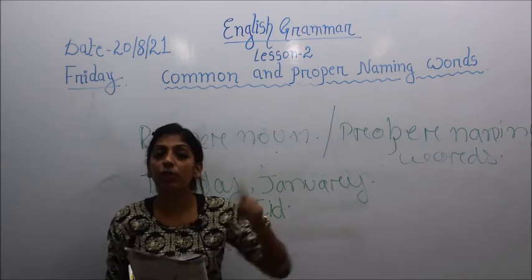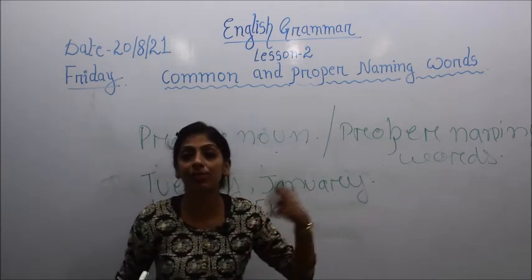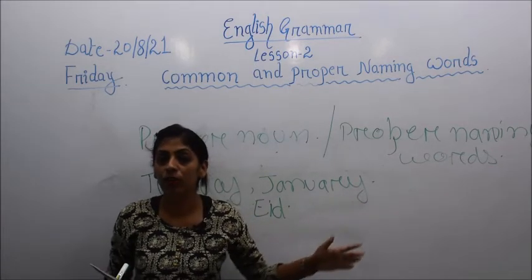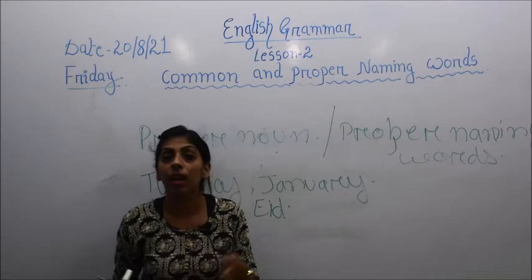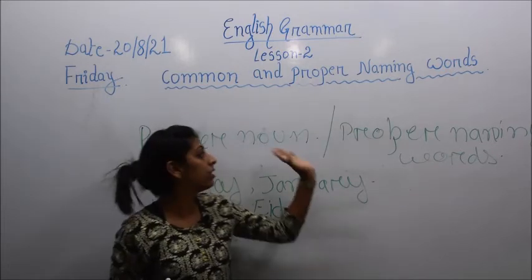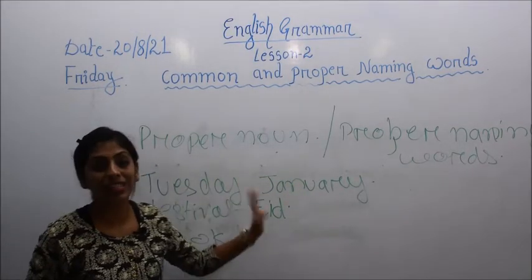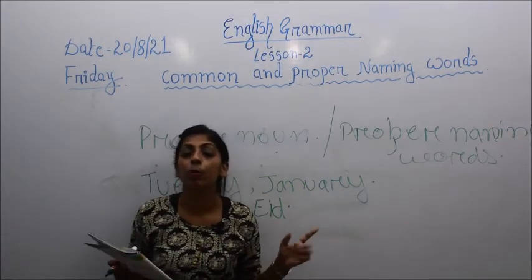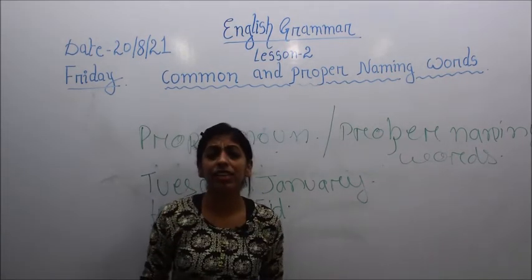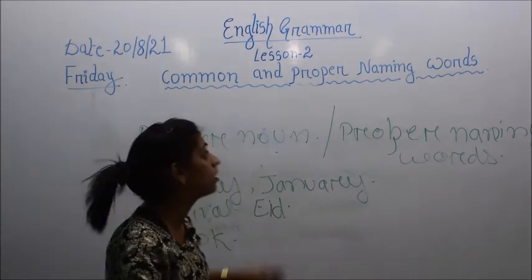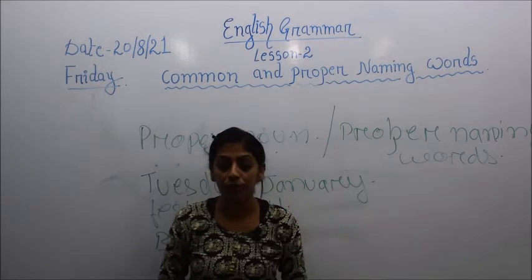Then, my favorite festival is Pongal. This P could have been written in small letter, but it has been written in what? It has been written in an uppercase letter. And why do you think so? It's because this is under the proper naming words. And as I have told you, you should not get confused between proper naming words and a proper noun, because they both are the same. So children, this is the basic difference between common noun and proper noun. I hope this is very clear to you, right?